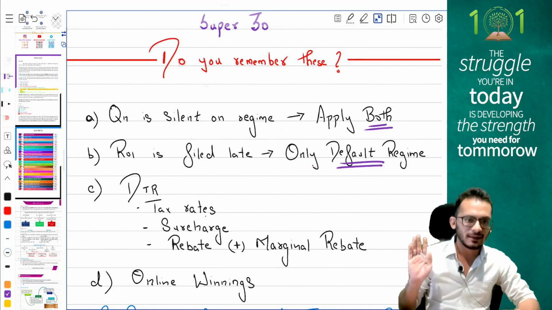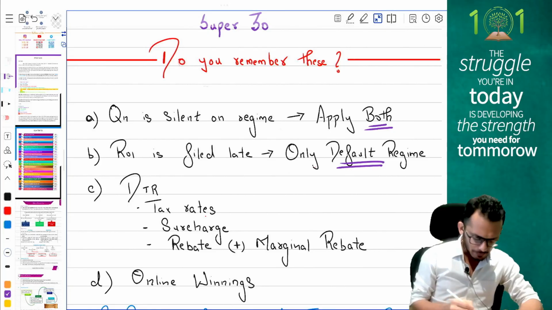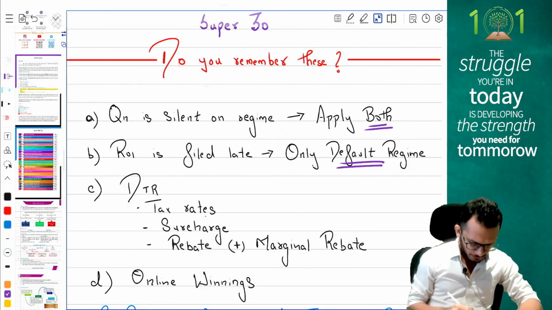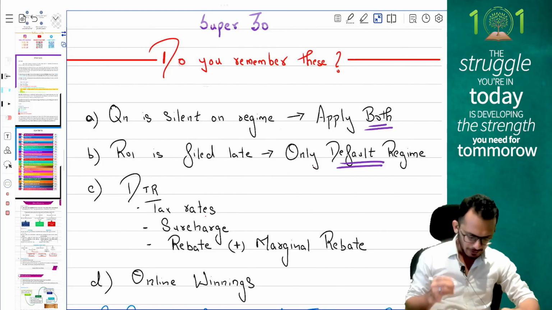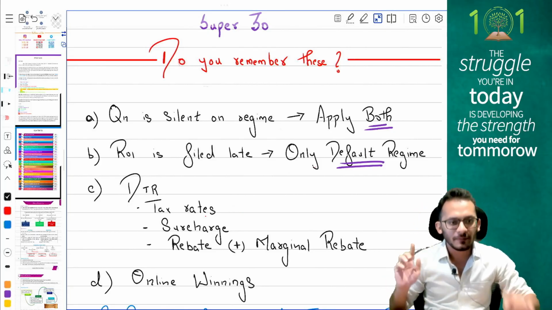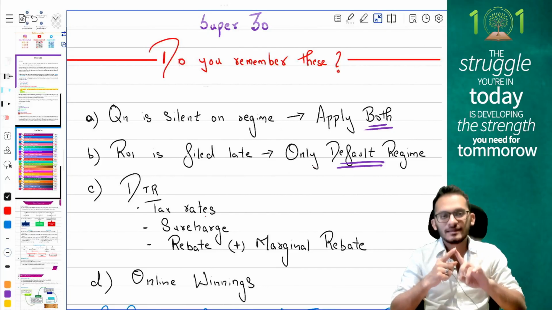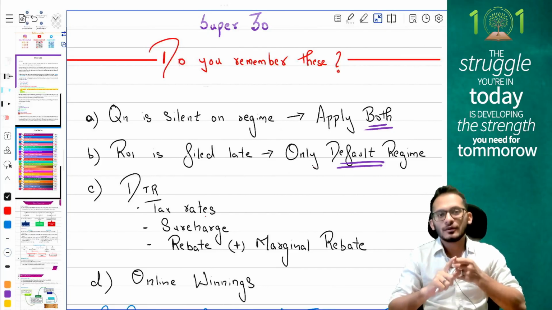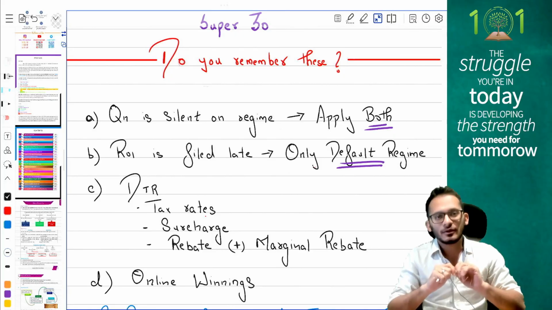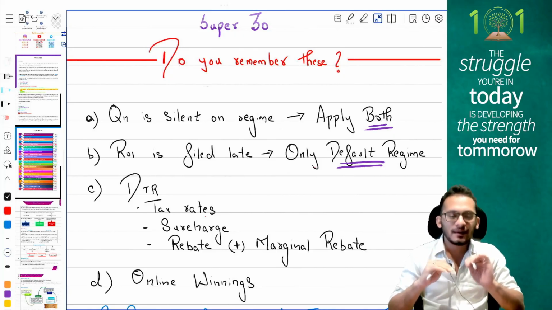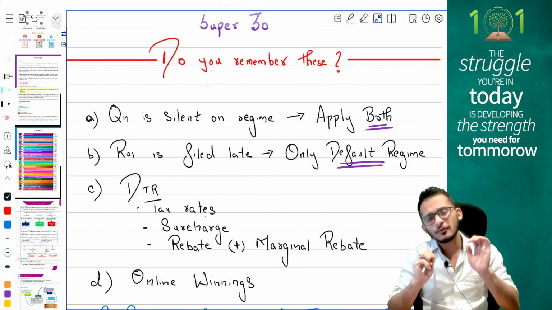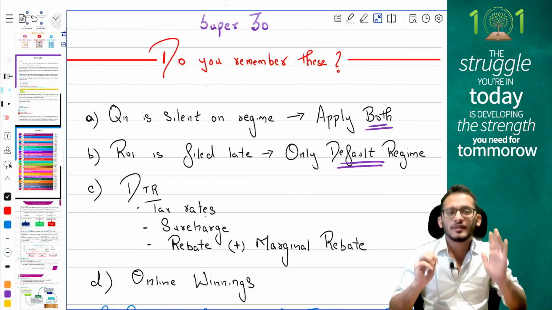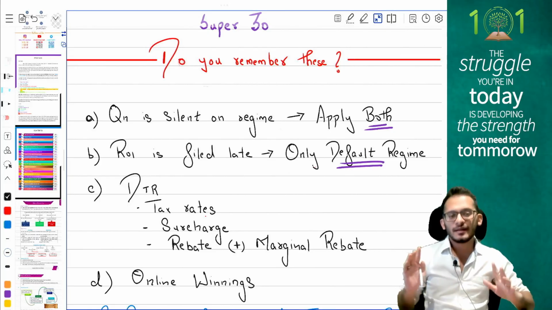Third, and the most important amendment for the current year, your default tax regime related provisions. First is your tax rates. Help me out with these tax rates quickly. You're going to recollect it along with me. The tax rates for the default regime are: 0 to 3 lakhs 0, 3 lakh to 6 lakh 5%, 6 lakh to 9 lakh 10%, 9 lakh to 12 lakh 15%, 12 lakh to 15 lakh 20%, and after that it becomes 30%. These are your tax rates.